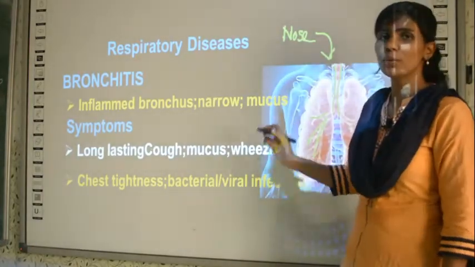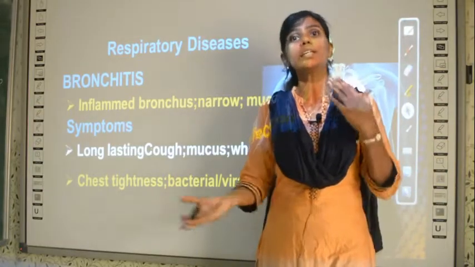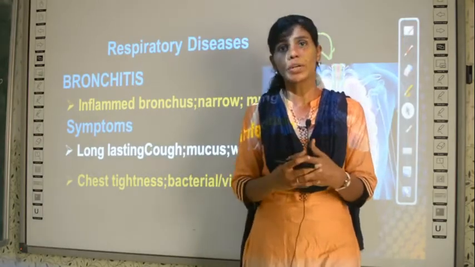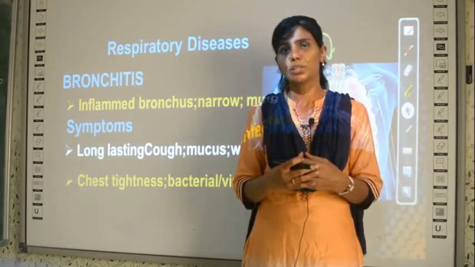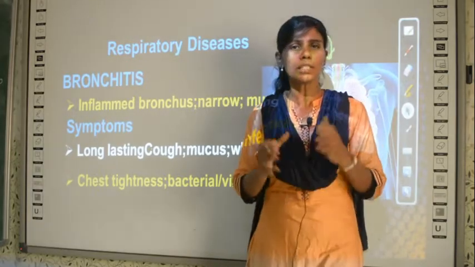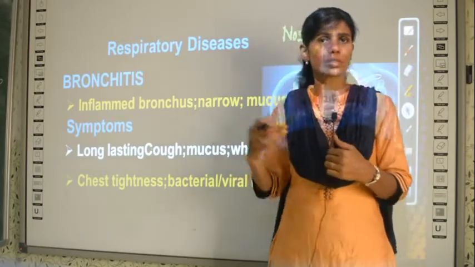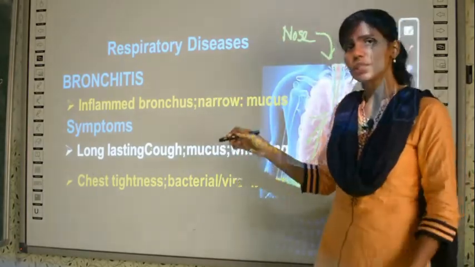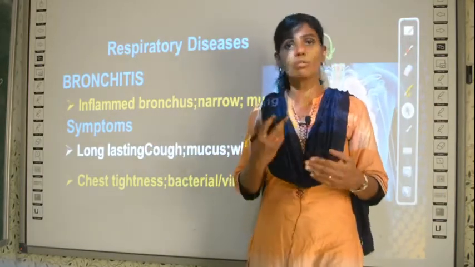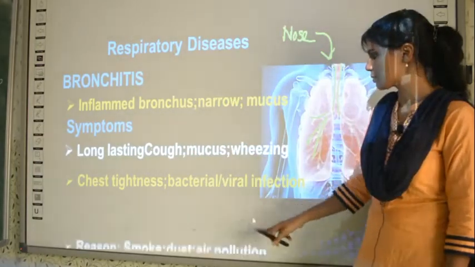And since there is mucus for longer duration in the bronchus, other infections like bacterial infections and viral infections also start developing within the person. So it is a very dangerous disease. It may even become chronic. Chronic means it will remain for many years also because of these infections. So initially mucus develops, and because of secondary infections, other bacterial or viral infections can also develop in the case of bronchitis.